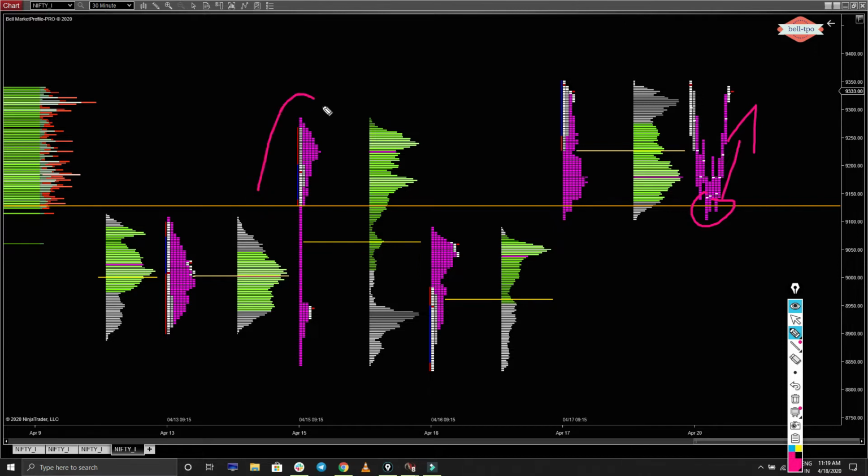Why? Whenever single prints happen, we can assume that some smart money or big players have entered the market. That time only, most of the time, single prints will happen. We will monitor this single print for the upcoming days. Okay guys, we will see other examples also.